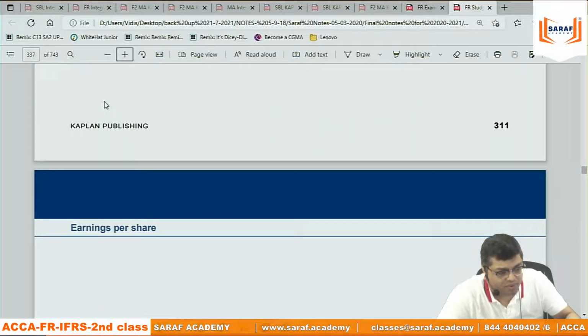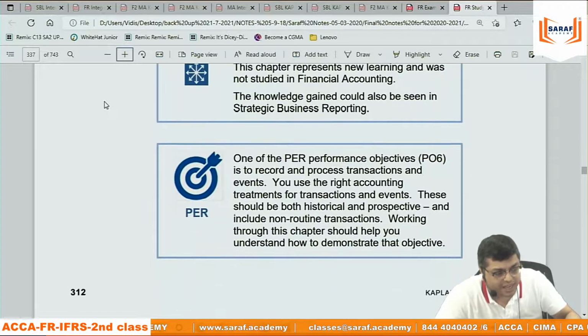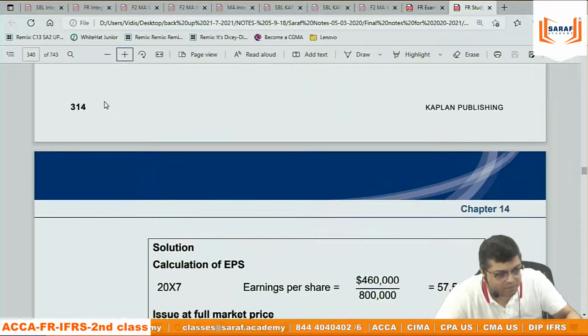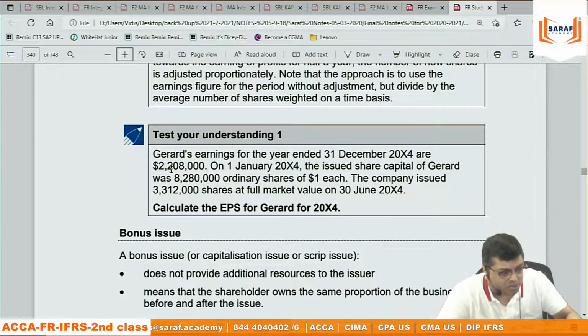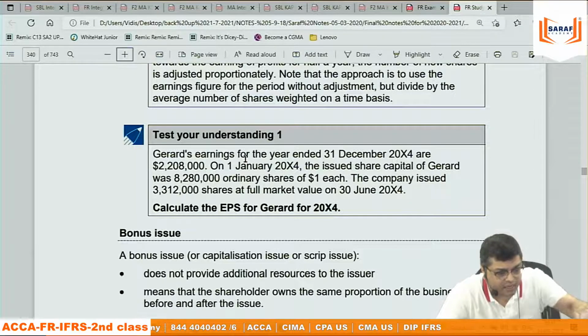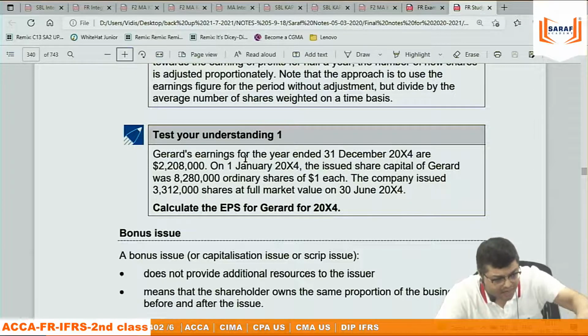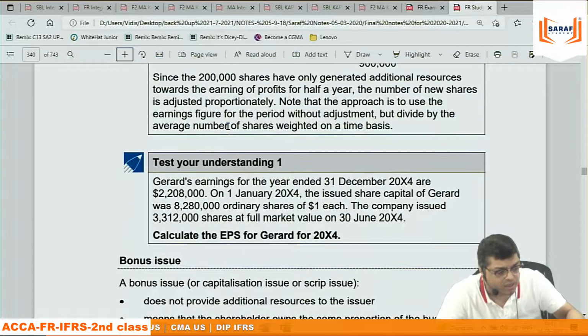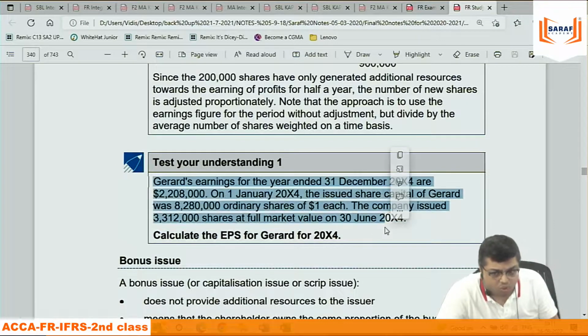In this chapter, first the normal issue, because this is explaining the concept. The normal issue, then the rights issue, one by one examples are given. Some are solved, some are test your understanding. Test your understanding, answers are given at the end of the chapter. Illustration answer is given here only. You will be reading the illustration, solving this on your own later.